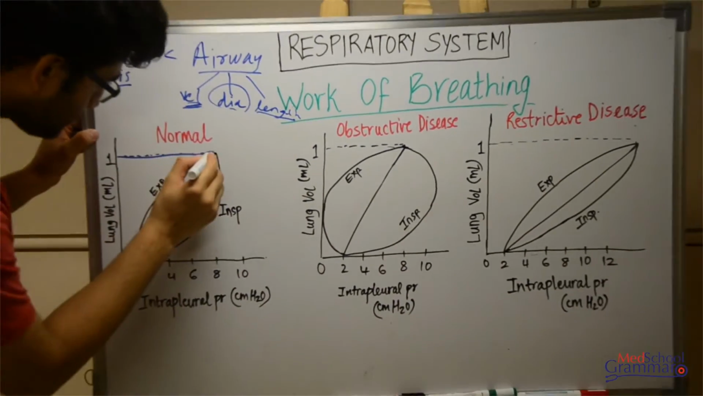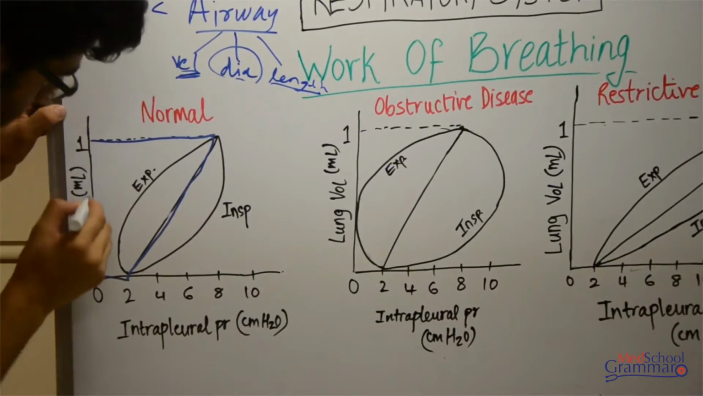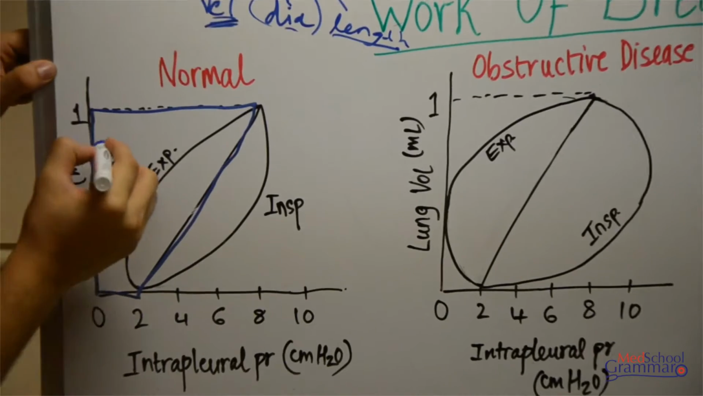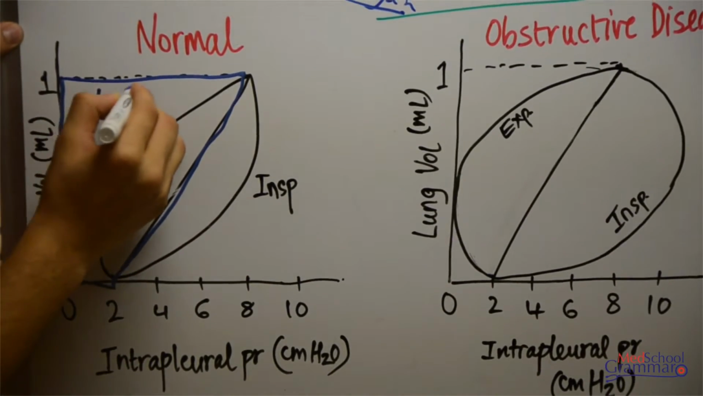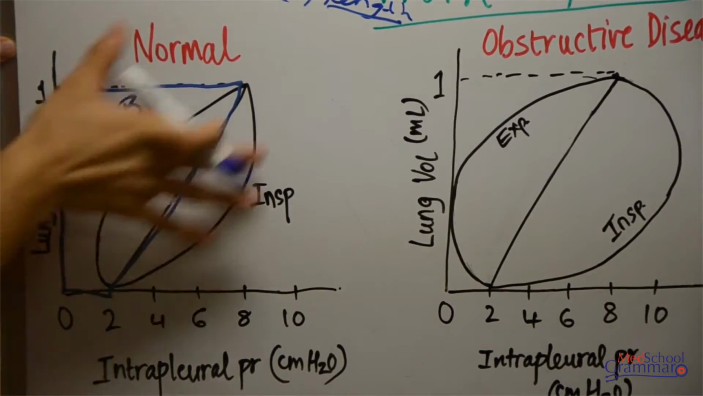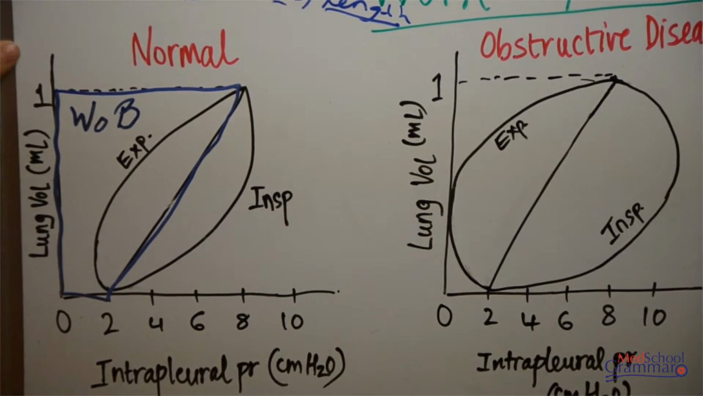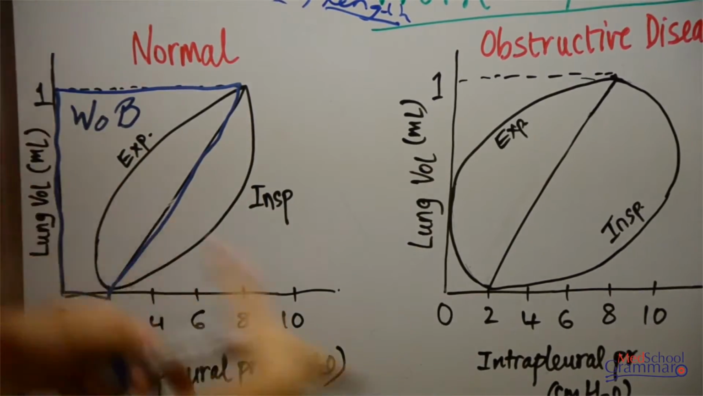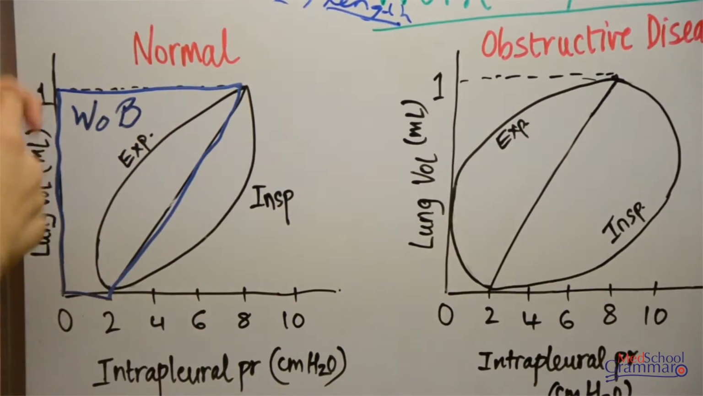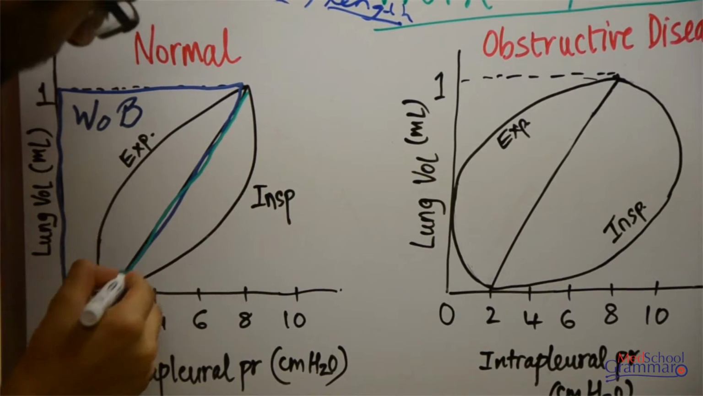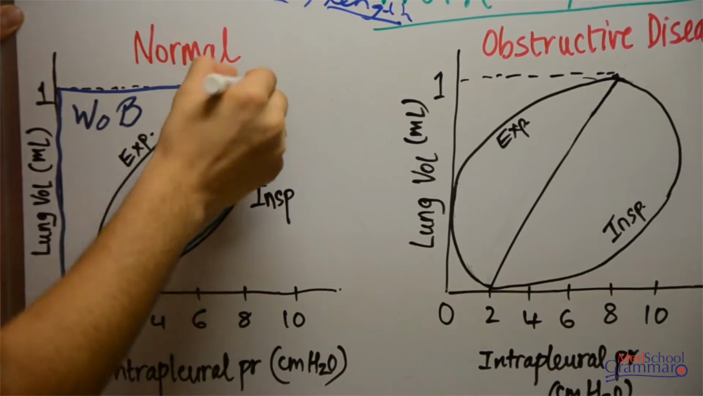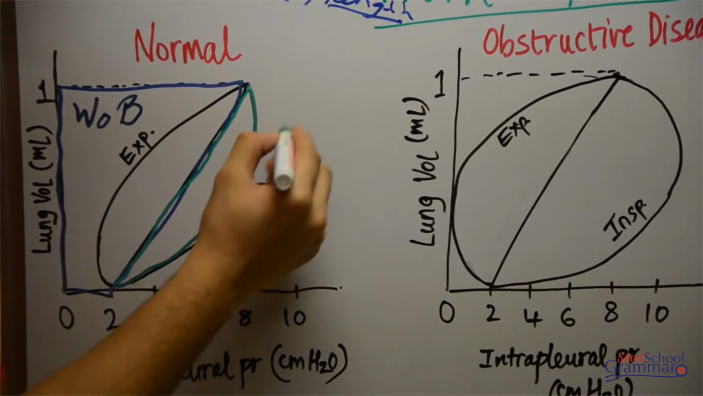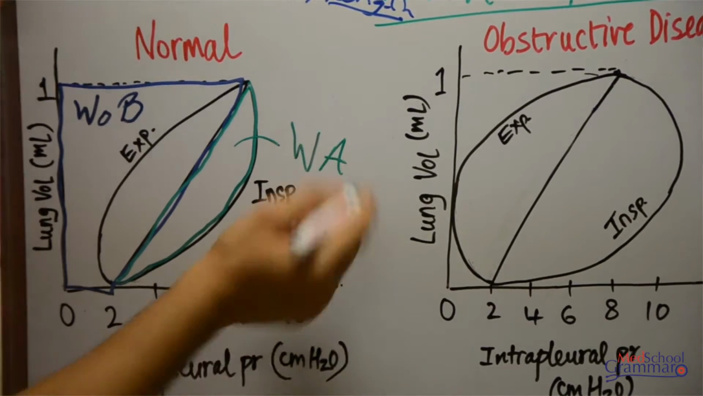The area of this trapezium denotes the work of breathing. The remaining part of the diagram represents the work done against airway resistance. This is the work done against airway resistance.